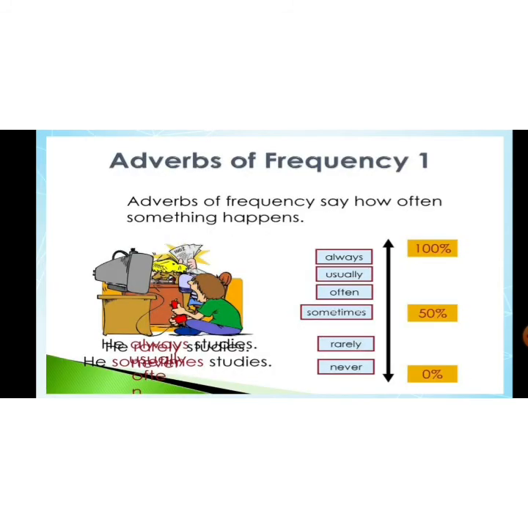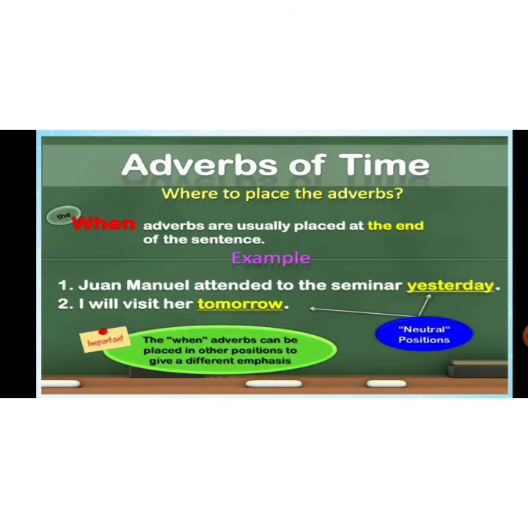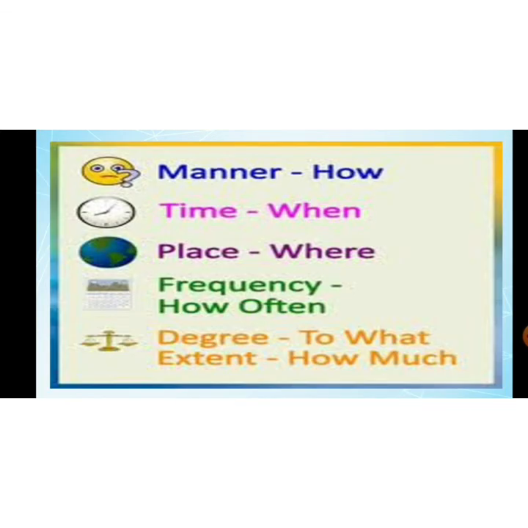Let me quickly revisit. An adverb is a word that describes a verb, an adjective or another adverb. There are five types of adverbs. Adverb of manner talks about how an action is being done. For example, Ram is sleeping quietly, or Ram is playing gently. How is he playing? Gently. That is adverb of manner: gently and quietly.